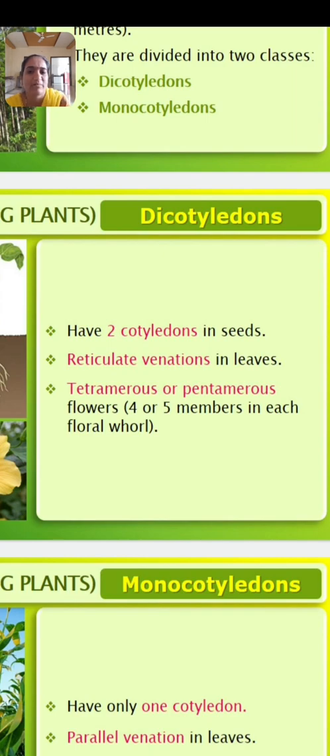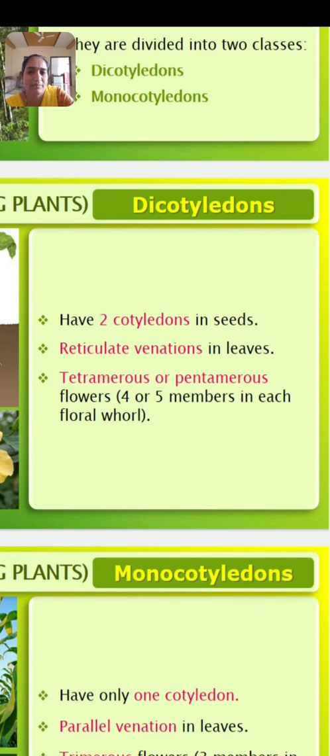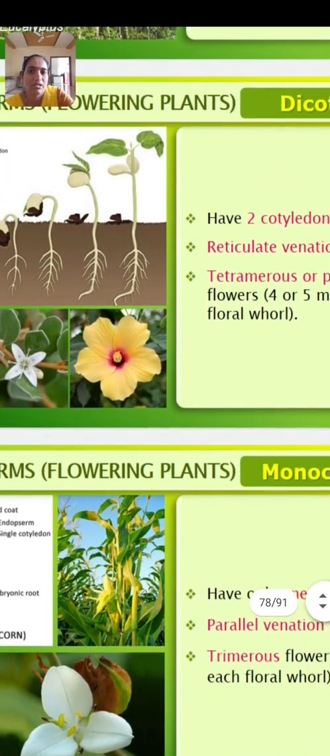What do you mean by tetramerous? Having flower parts in a group of 4, either 4, 8, 12 like that, or 5 members like 5, 10, 15. Then monocotyledonous, okay, just see here.